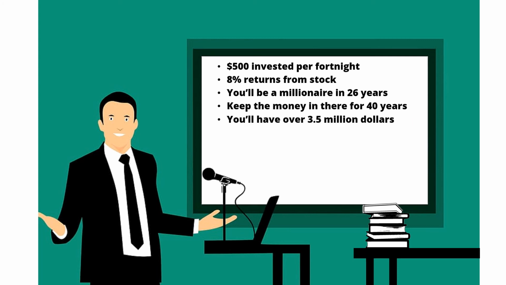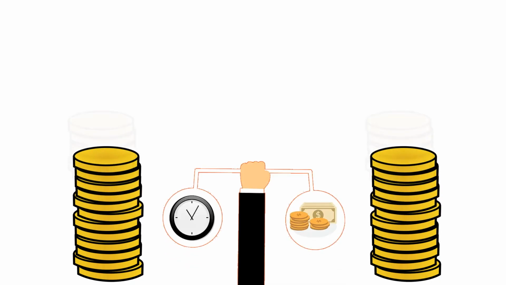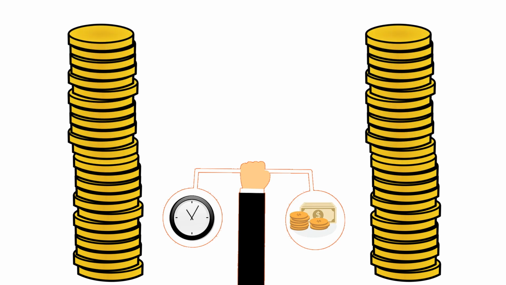Better yet, if you kept that money in there for 40 years, you would have over $3.5 million. Even though they're more lucrative, you should understand that investment markets can go up and down, and they're not as steady as savings accounts. Some years you might be negative, while other years you could see 20% or more in returns. Remember, compound interest accrues and is added to the accumulated interest of previous periods. This is interest on interest on interest.